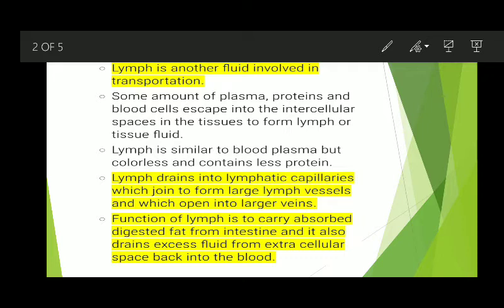This means this lymph, its function is to carry absorbed digested fat from the intestines, and the excess fluid in the extracellular space around our cells, it drains that fluid back into our blood.